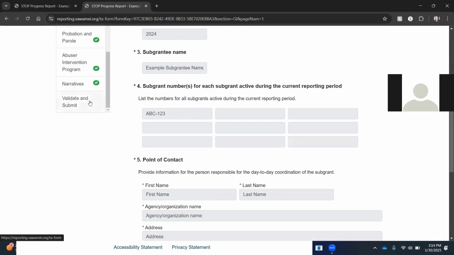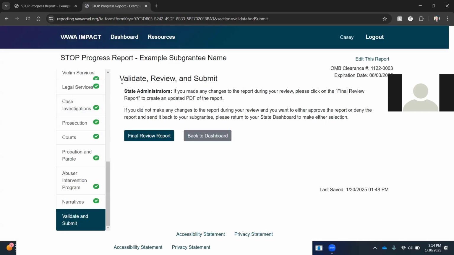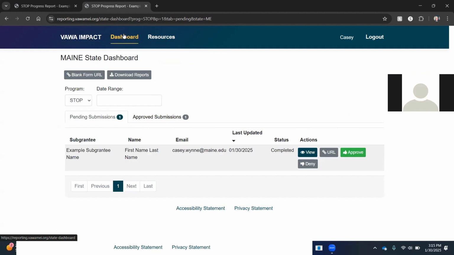If I go to the very end, validate and submit, you can see this says that state administrators, you do not have to do this final review report button if you didn't make changes. If you're ready to approve or deny the report and send it back to your subgrantee if you denied it, you're just going to return to your state dashboard, which is up here in the top of your screen. So I'm just going to exit this subgrantee report by clicking dashboard,